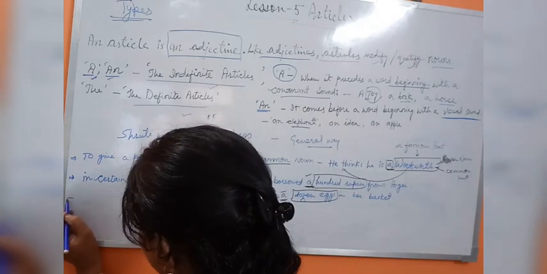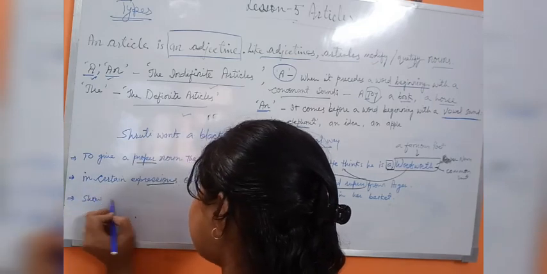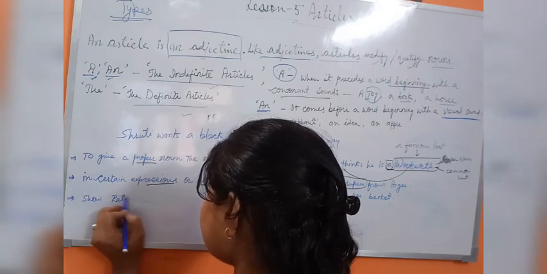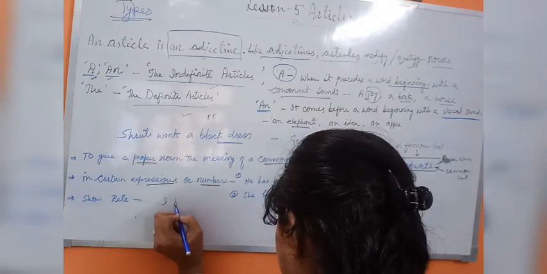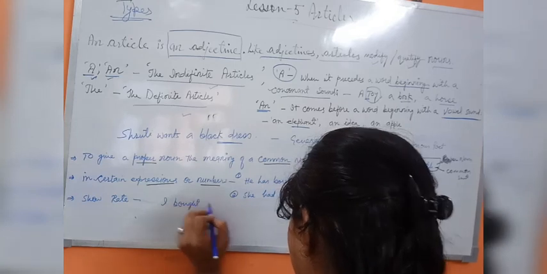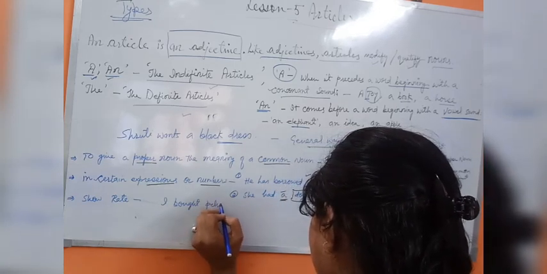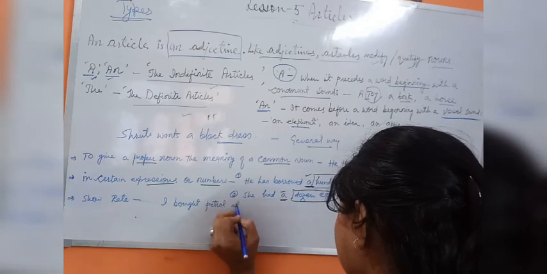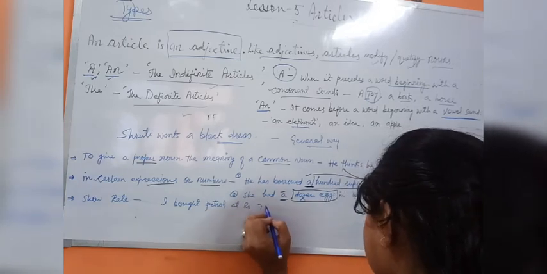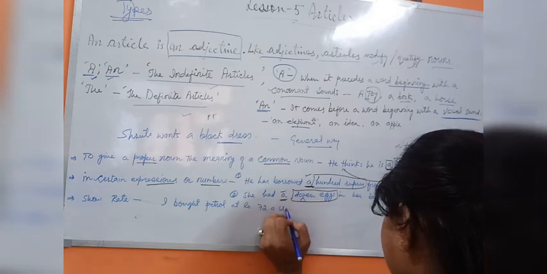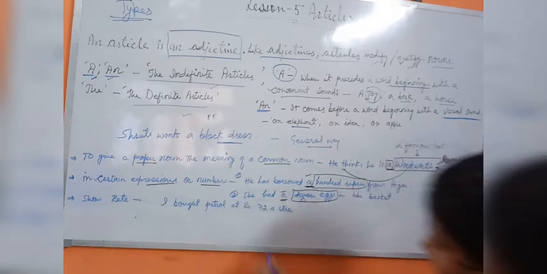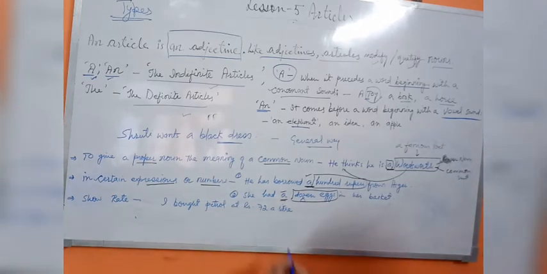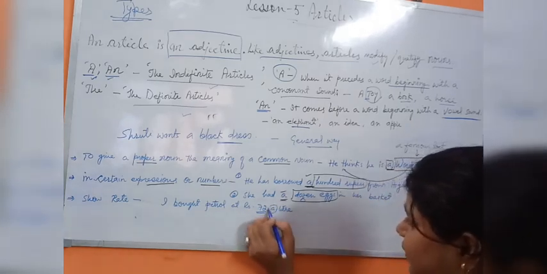It is used to show rate. How is it used to show rate? I will write one example: I bought petrol at the rate of 72 a liter. Now this time it will be 80. So see that it's talking about rate. So for this rate we use the article a.